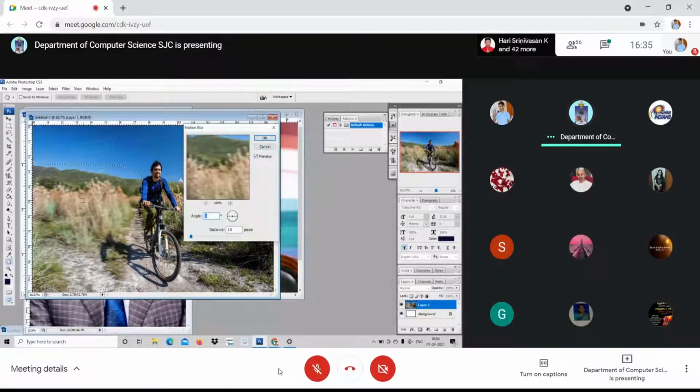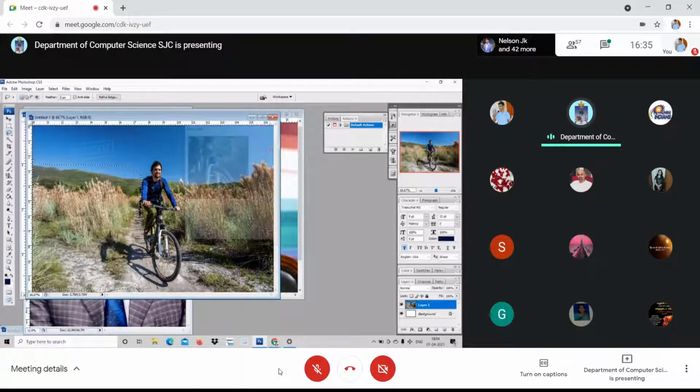For example, look at here. You can adjust it, and it will be blurred, like moving. The stroke can be given in whichever area you want. Adjust it, and you'll get the stroke as if it is moving, right? See here, I've made the stroke. Am I clear? See, I can make the differences, as if it is moving. For example, the wheel can be chosen, and you can blur it. This is called motion blur, right?